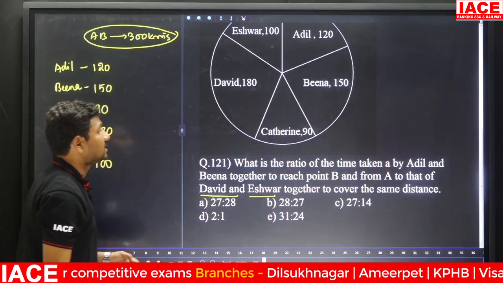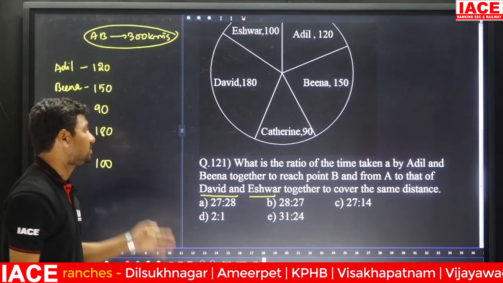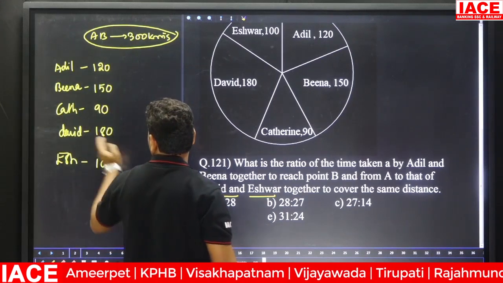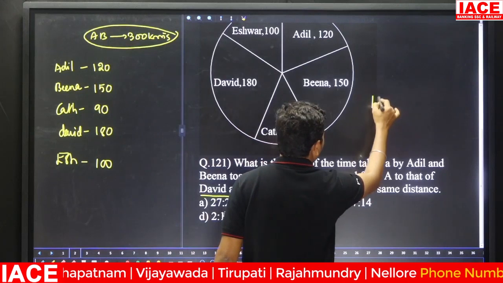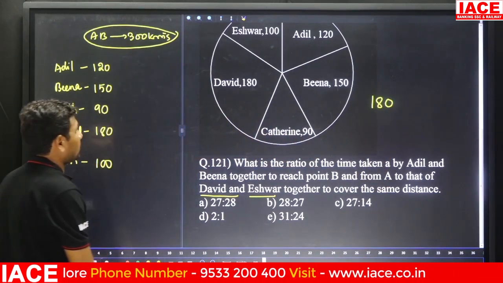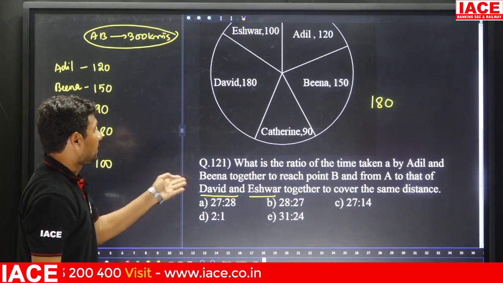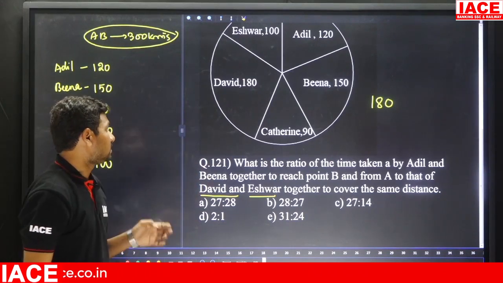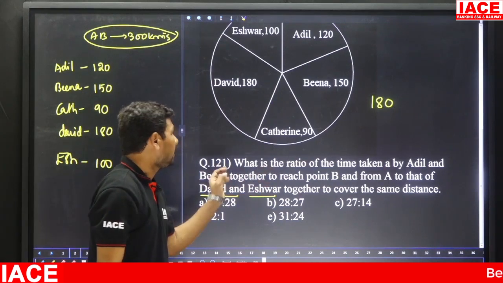Both cover the same distance, which means their speed ratio is always opposite to the time ratio. David's speed is 180 kilometers per hour, and Ishwar's speed is 100. What is the ratio of the time taken by Adil and Beena?